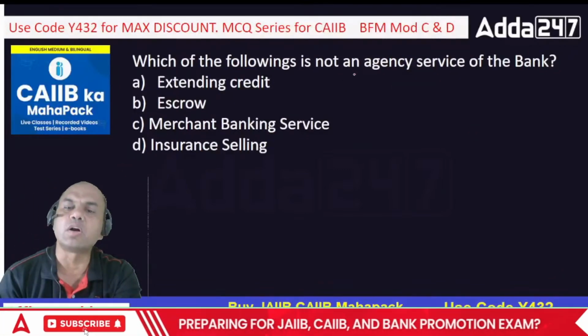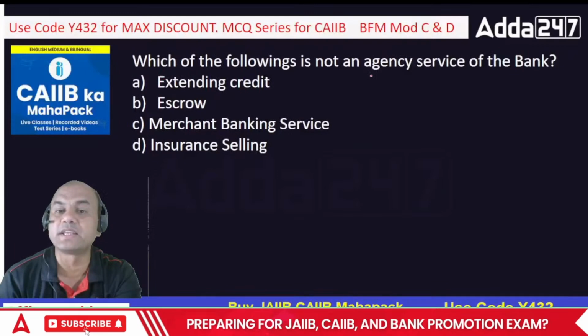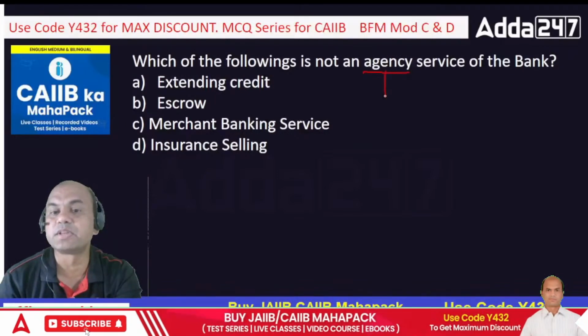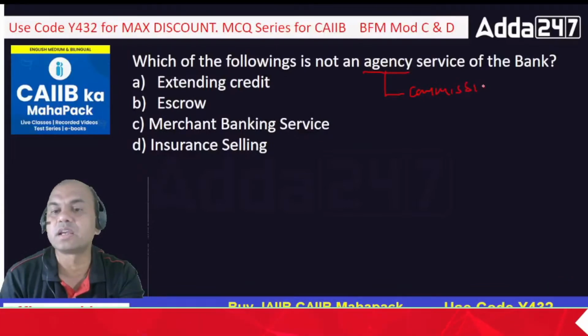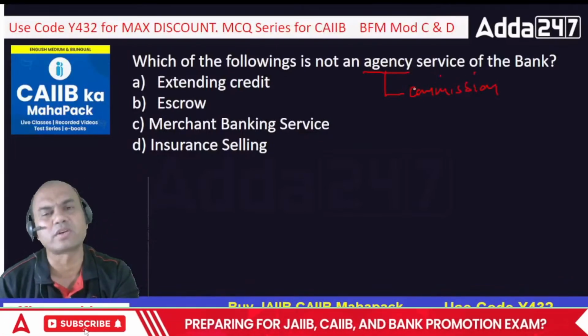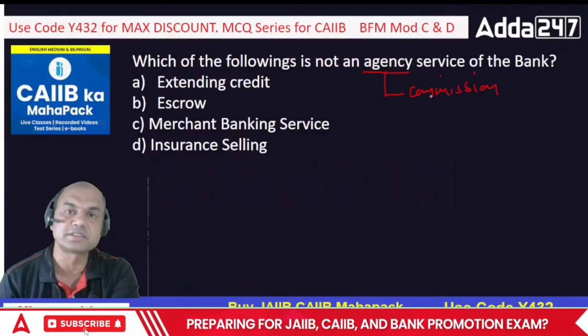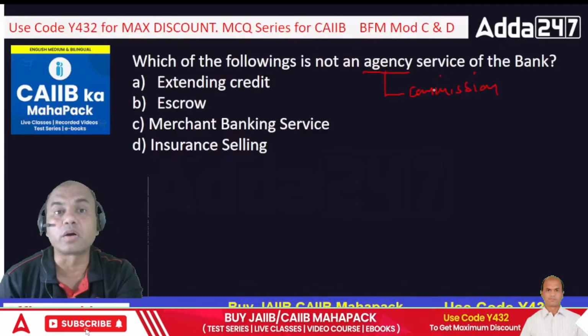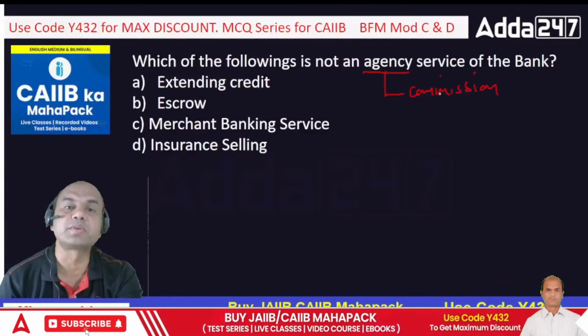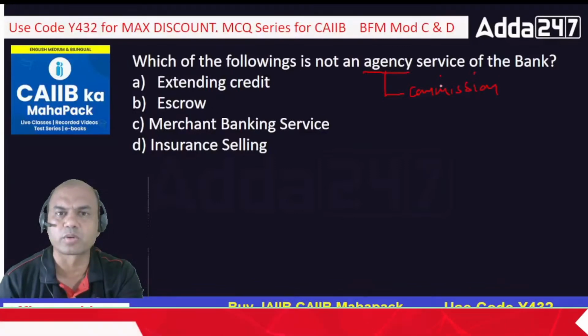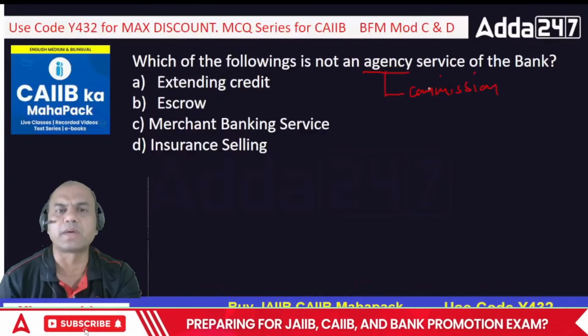Which of the following is not an agency service of the bank? Agency means what? Understand, commission. There should be commission involved in this. For example, insurance. Insurance is an agency service. Locker is also a sort of agency service, because what are you doing? It's not your basic core banking product. Okay, it's para banking.